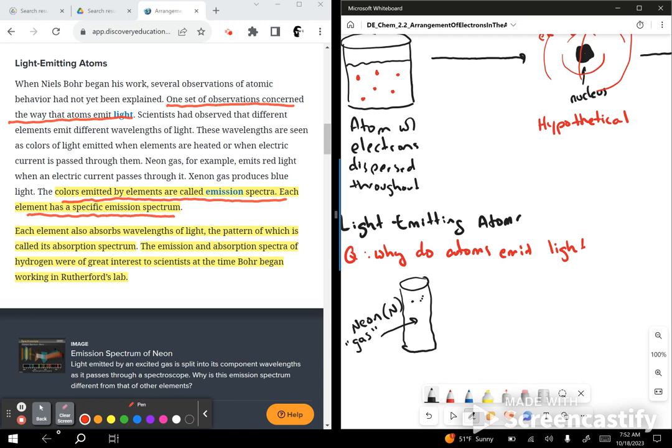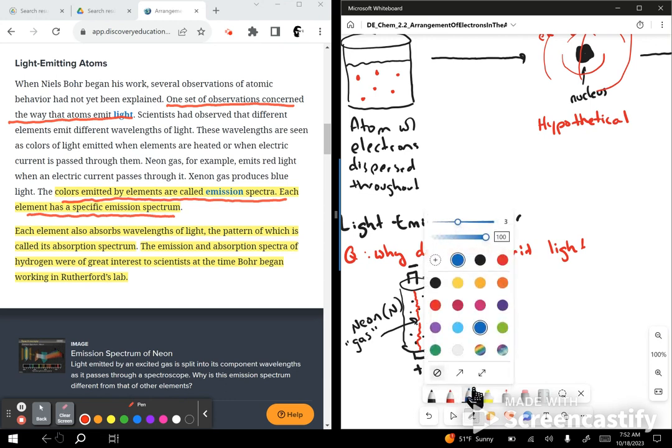So you have these neon particles in here, and if you were to run some electricity, you have a positive end and you have a negative end. If you were to run electricity through here, then what happens is you're going to get a light that is emitted.